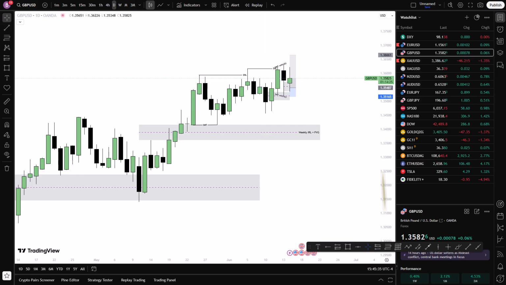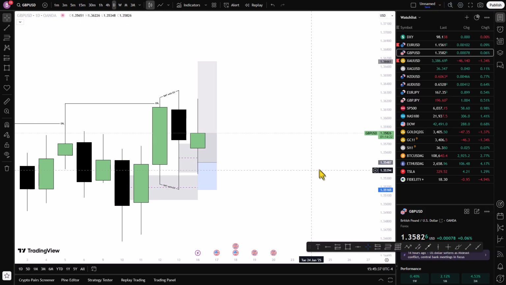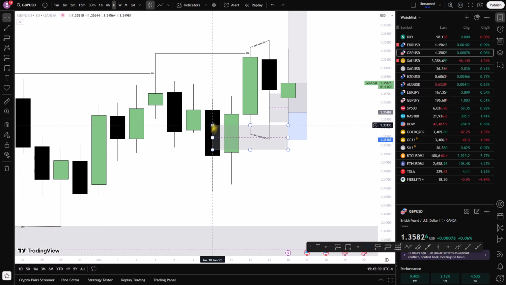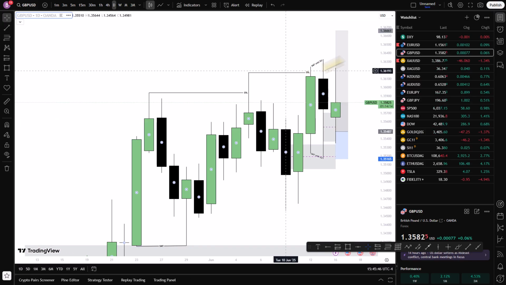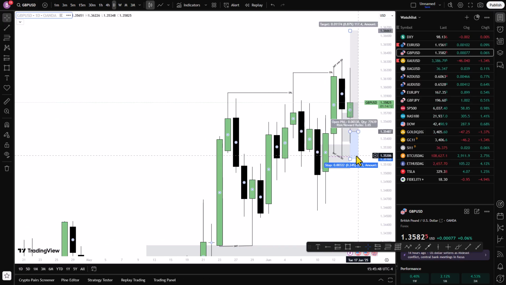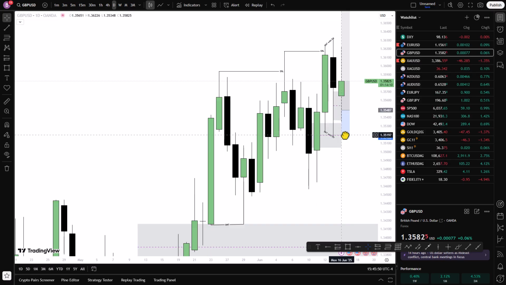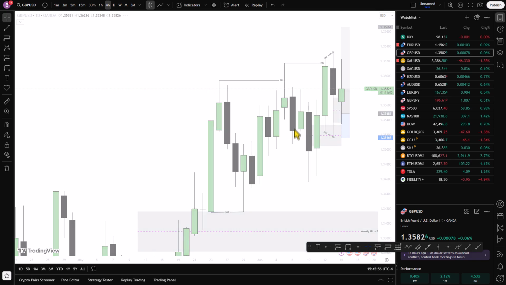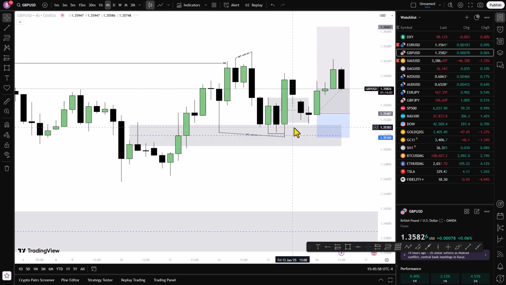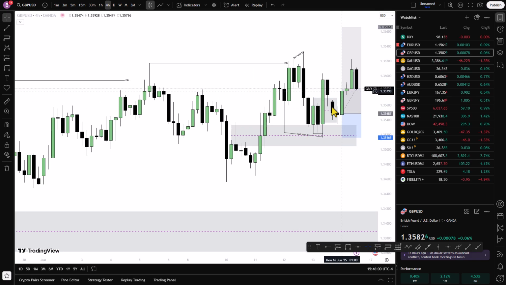And what I want to see is that I want to see price taking out this high. And if that did not happen, we want to see price disrespecting this order block. So on the 4 hours time frame, what do we have? We have the same thing, fair value gap. I want to see this fair value gap disrespected first for me to see I'm bearish, as well as this breaker block. So guys, this is what I want to see tomorrow.